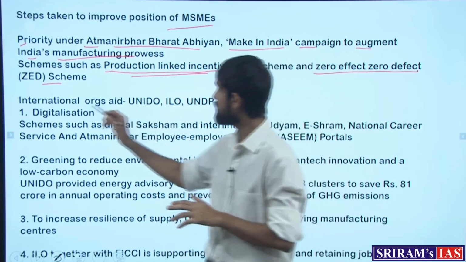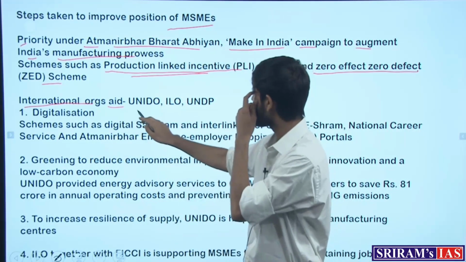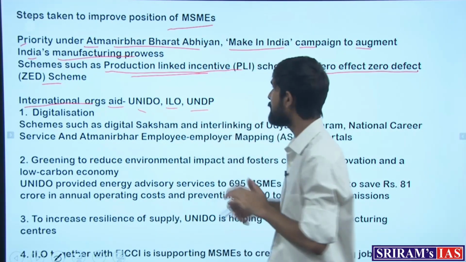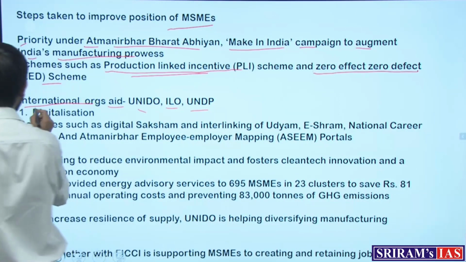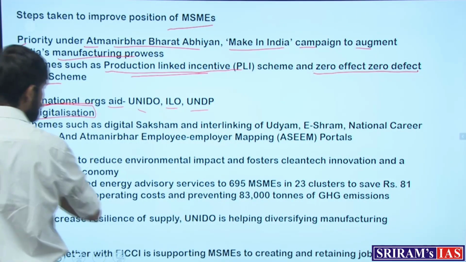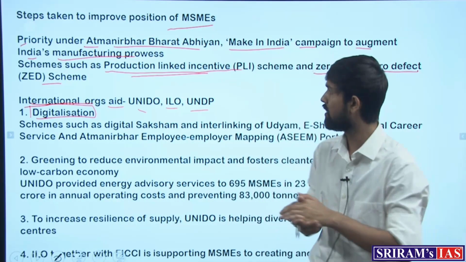Now, what are the steps taken by the international organizations such as the UNIDO, ILO or UNDP, which the article talks about mainly? So the first problem, that was of digitalization. As we saw, there is a lot of informality in the sector.